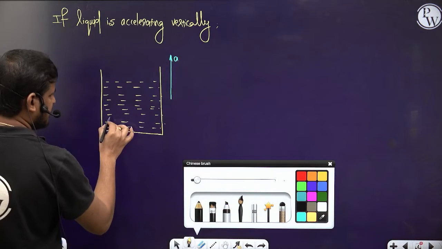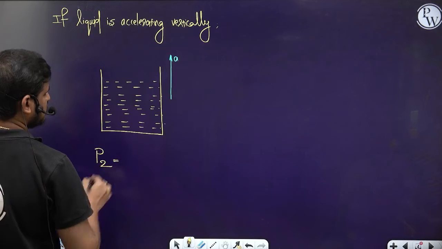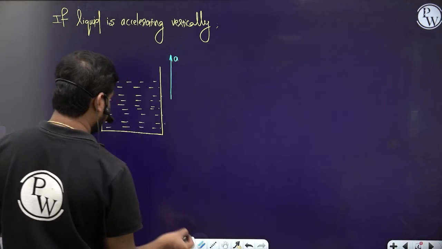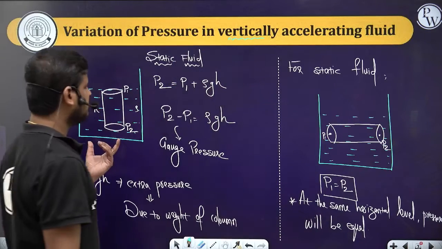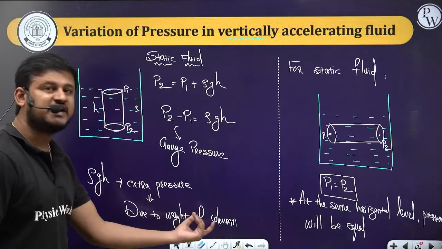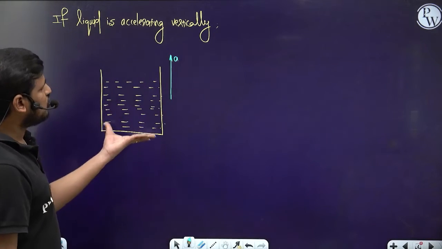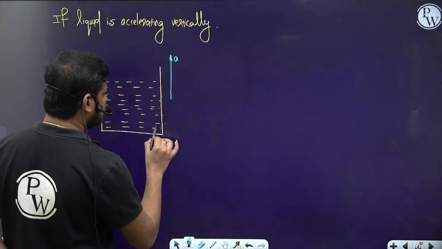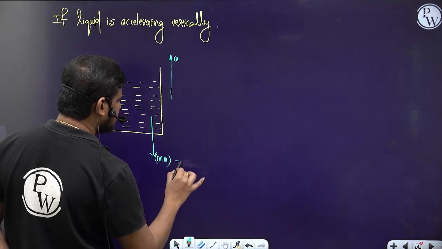But the pressure P2 will be such that here there is some force acting downward. Previously in the static fluid, the pressure increased due to the weight of the column. Here, along with the weight of the column, as the whole container is accelerating upward, there will be some pseudo force, ma, which will be the pseudo force.